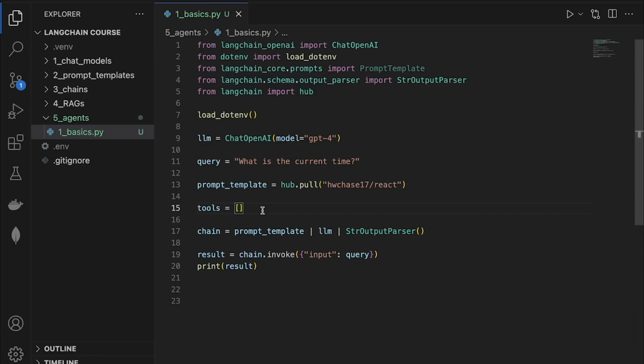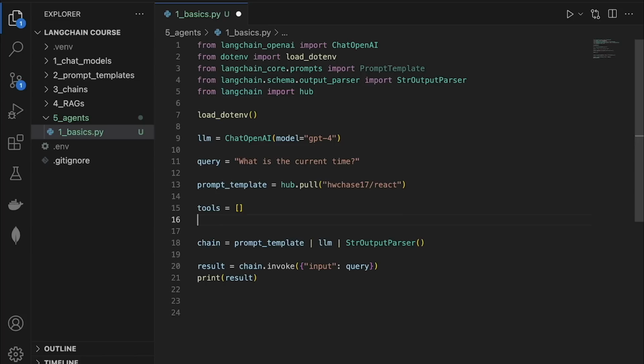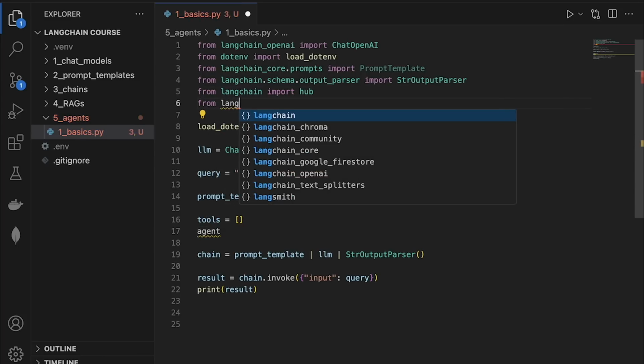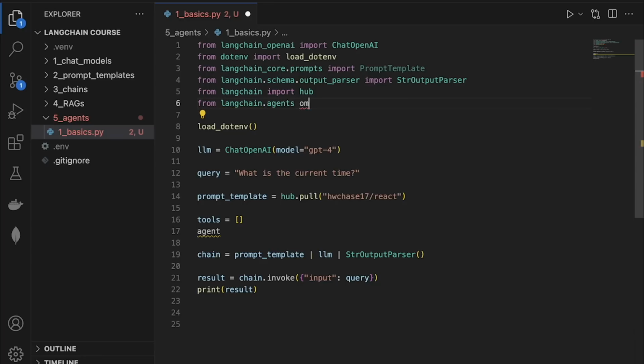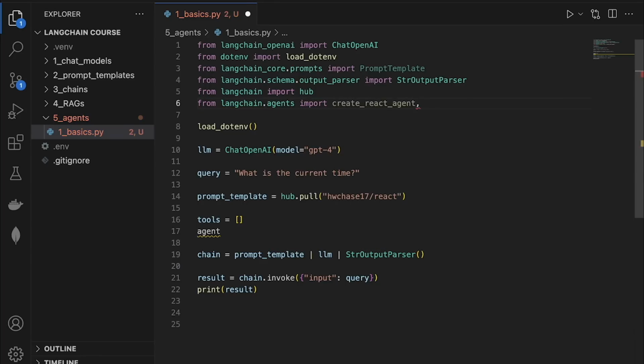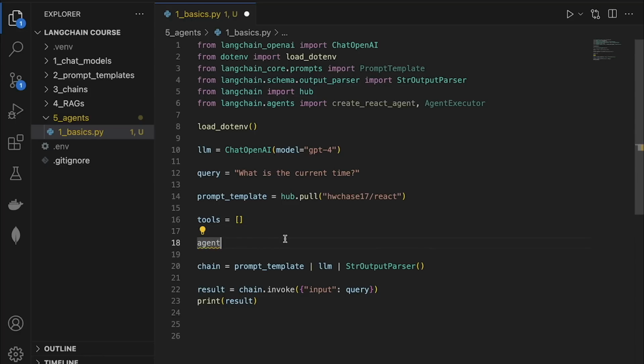Now the next thing that we have to do is create an agent. So to do that, I'm going to import something from up here. So I'm going to say from langchain.agents import create_react_agent. And in addition to this, we also need something called the AgentExecutor. I'll explain to you what all of these mean in a minute. And in the later part of the section, we will see how we can implement all of this without all these helper methods, so that you actually understand how an agent is created under the hood.